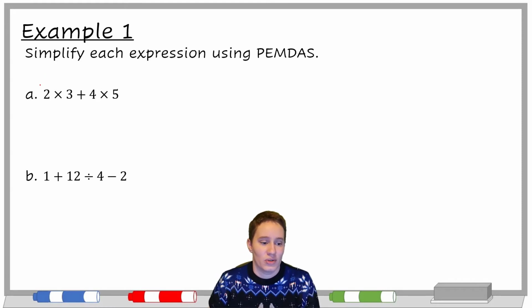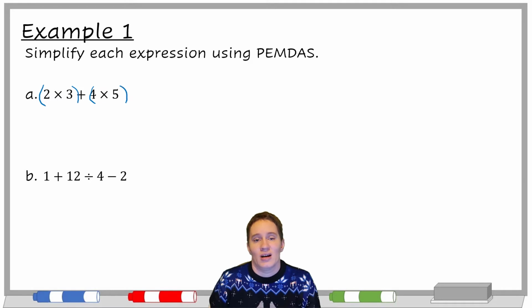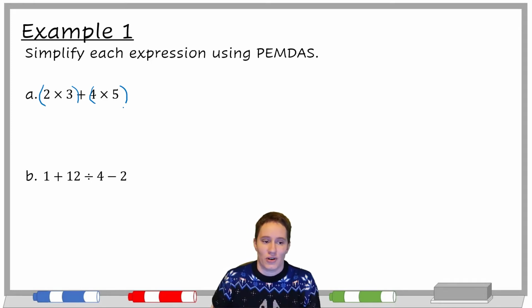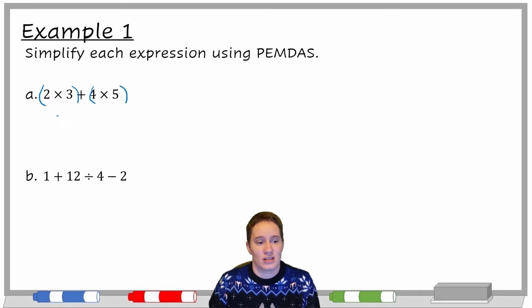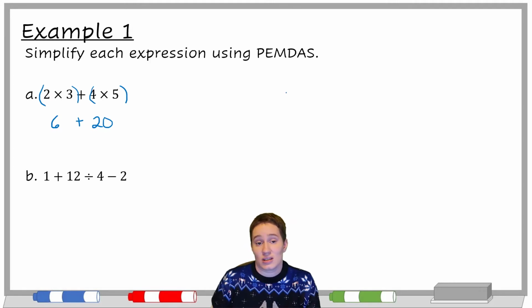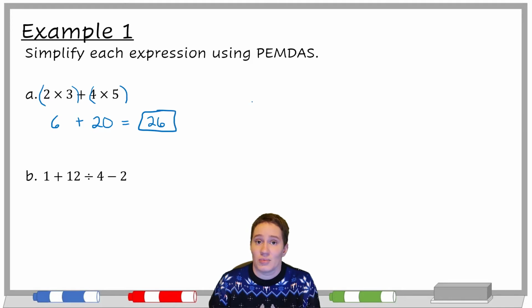What would have made this a lot clearer would have been for whoever wrote the problem to put parentheses around it. But as math people who are lazy, we've said we don't need those parentheses because we know the multiplication should happen first. That's the idea of why there are no parentheses around them. So we need to do 2 times 3, which is 6. We need to do 4 times 5, which is 20. And then we keep the plus sign that's in between. Now we just have 6 plus 20, which we can do and get 26. So that would be our answer.